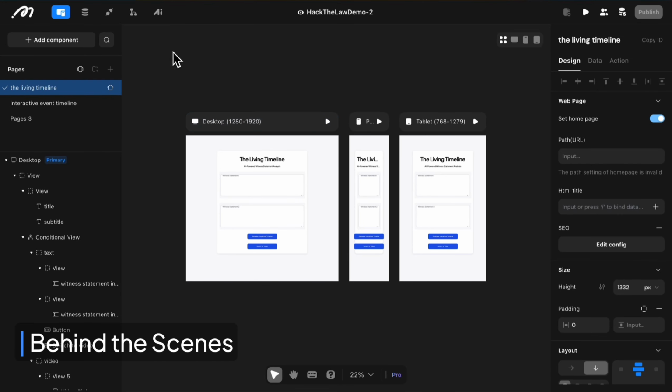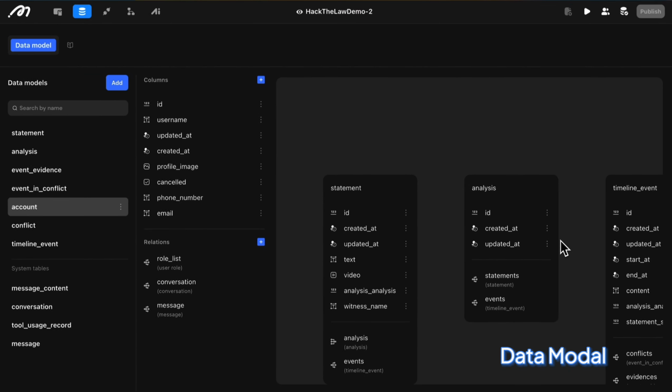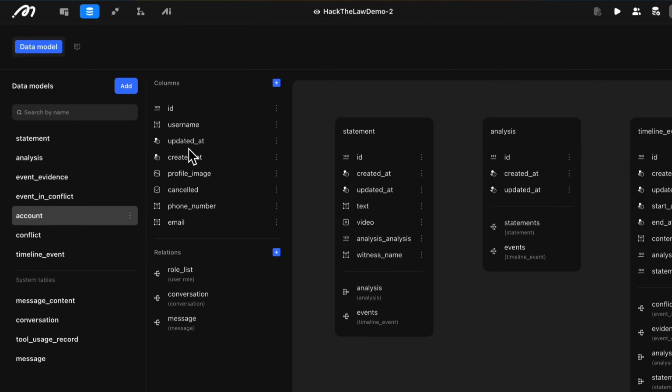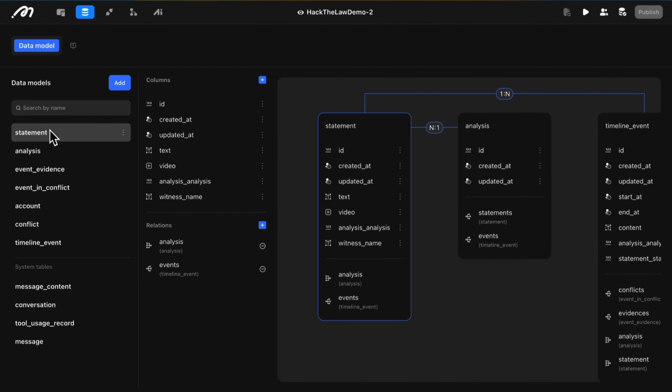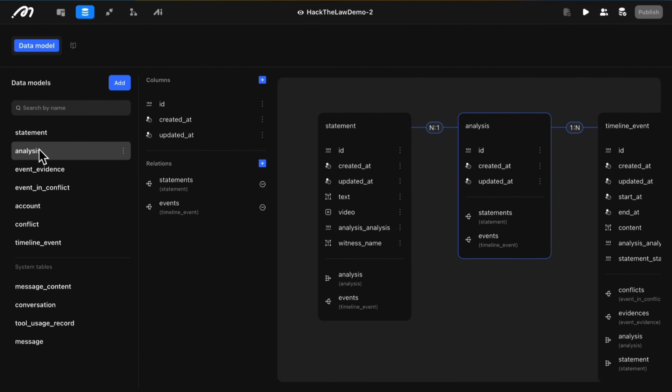Now let's break down how it works. We started by building a relational data model directly in Momen. The app uses 6 interconnected tables. The statement table is where raw user input is stored. The analysis is the anchor that ties everything together.